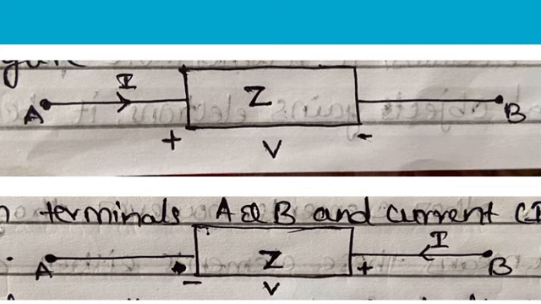In the second figure, current I is flowing from terminal B to A through the passive element having impedance of Z ohms. That means the current negative I is flowing from terminal A to B. In this case, we will get the same impedance value since both the current and voltage have negative signs with respect to terminals A and B.